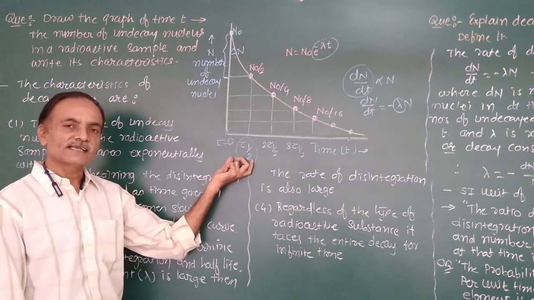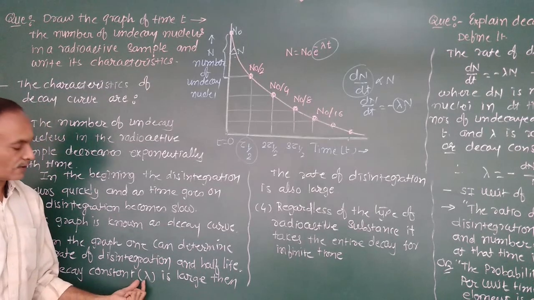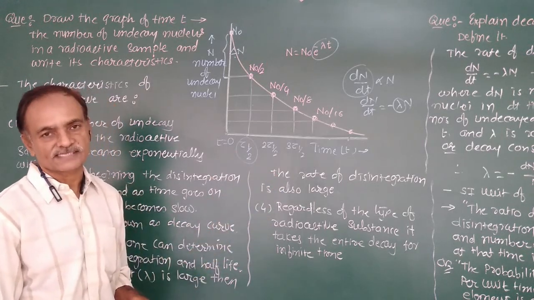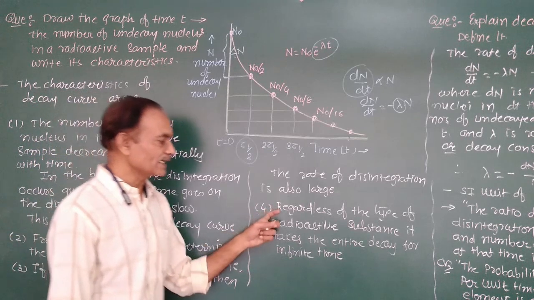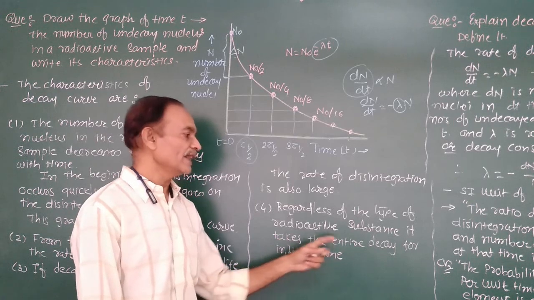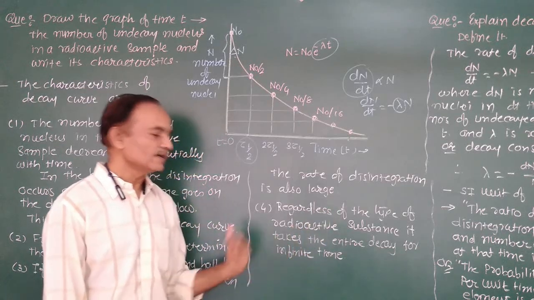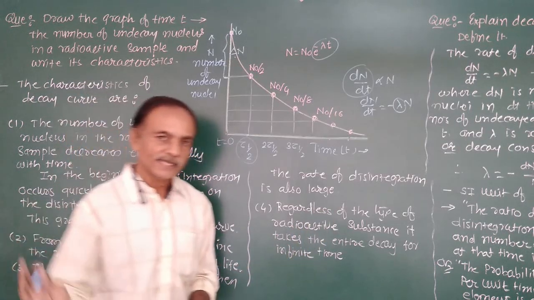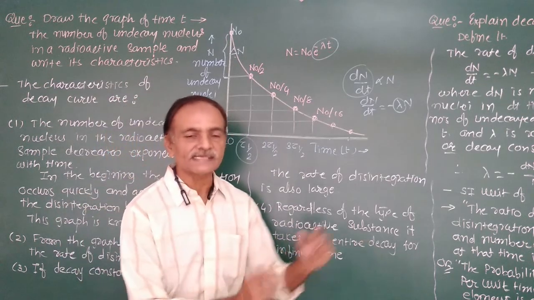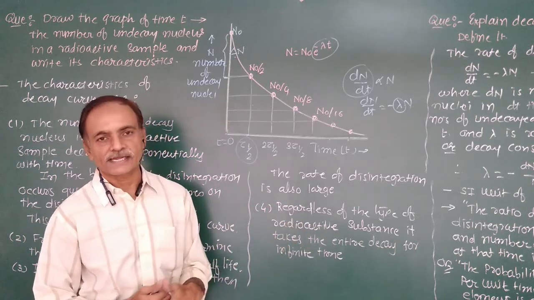The third characteristic is that if the value of the decay constant lambda, or the radioactive constant lambda, is large, then the rate of disintegration is also large for a given sample. The fourth characteristic is that regardless of the type of radioactive substance, it takes infinite time for the entire decay. That depends on the radioactive sample. The activity never becomes zero. Activity decreases with time, but never becomes zero. For infinite time, the sample is active.